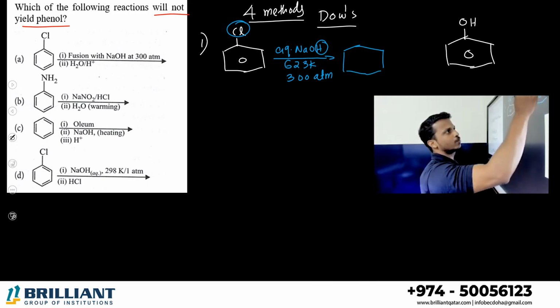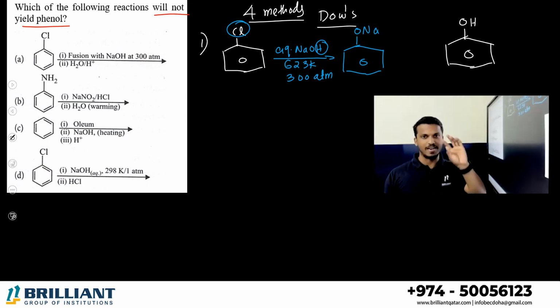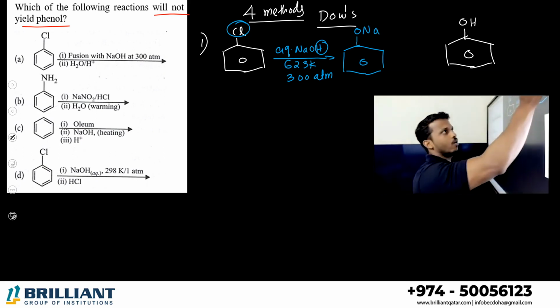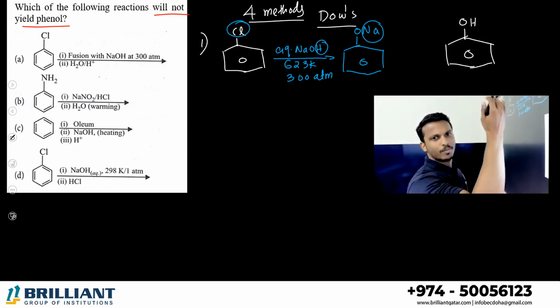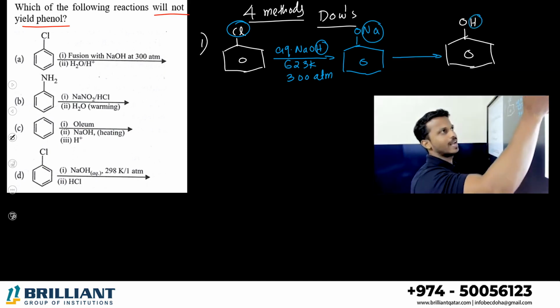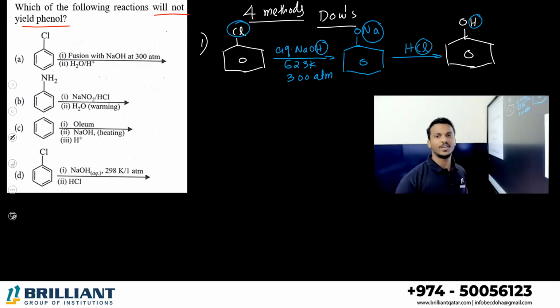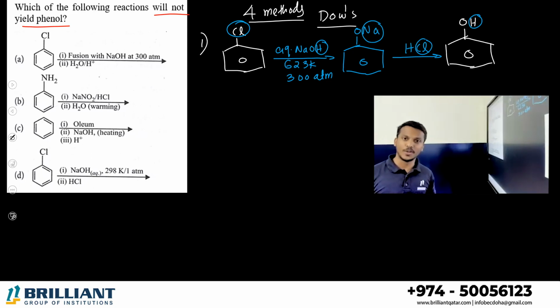ONa is substituted on the benzene ring. Benzene with ONa is called sodium phenoxide. Now we want to remove the sodium and get a hydrogen. We can treat it with an acid like HCl. NaCl will eliminate and you will get phenol. This conversion is called the Dow process.